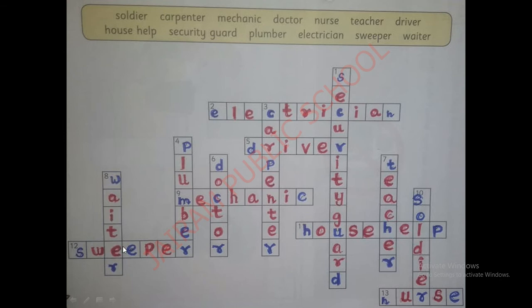Number 9, where is number 9? Mechanic. Number 10, where is number 10? It's a soldier. S-O-L-D-I-E-R, soldier. Number 11, house help. House help. Number 12, sweeper. Number 13 is nurse. Totally how many? 13. So all this we have to check with the spellings and complete it.